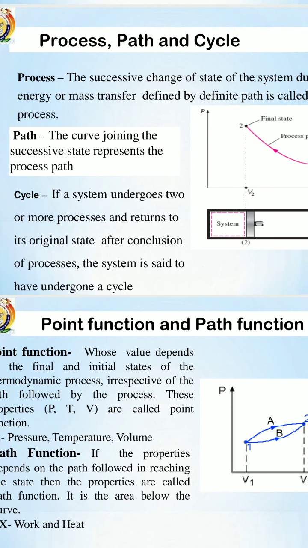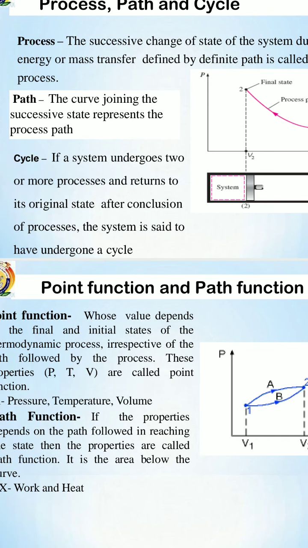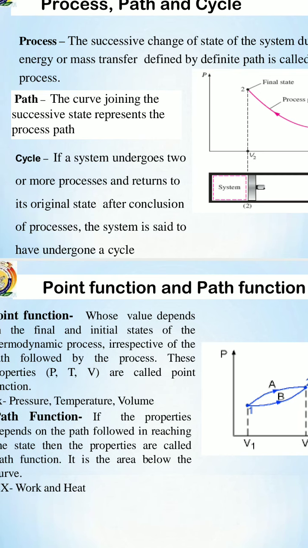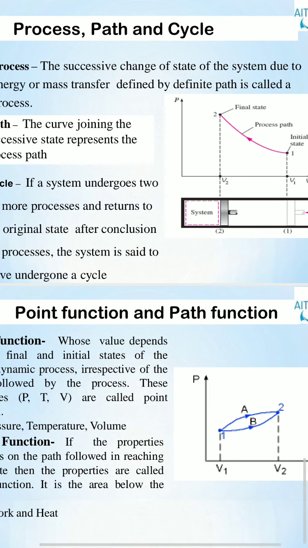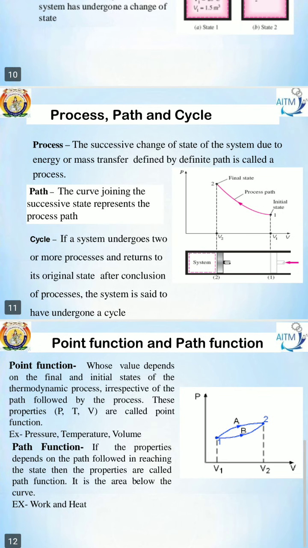Next is cycle. Cycle means if a system undergoes 2 or more processes and returns to its original state after the conclusion of the processes. A process means a change of state from one state to another.